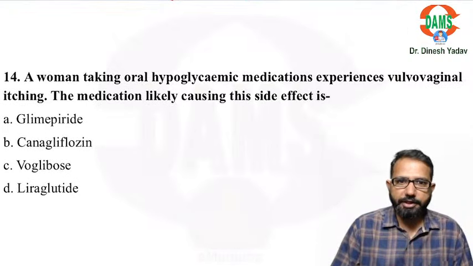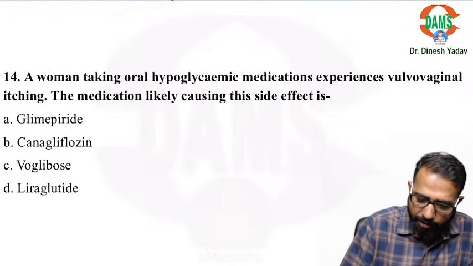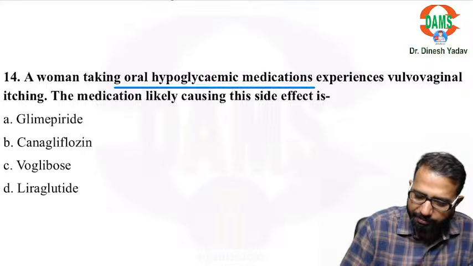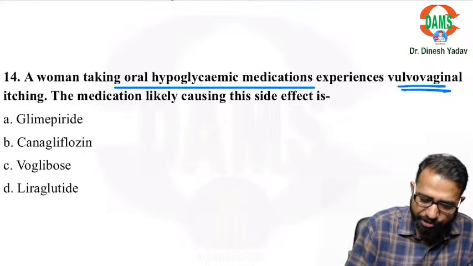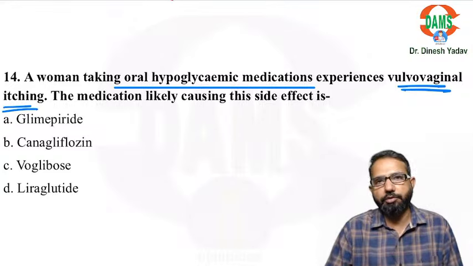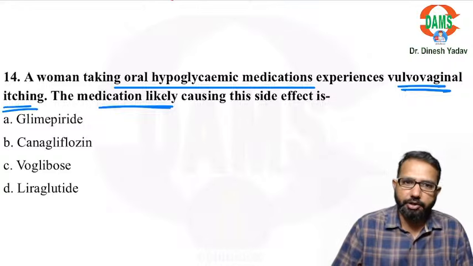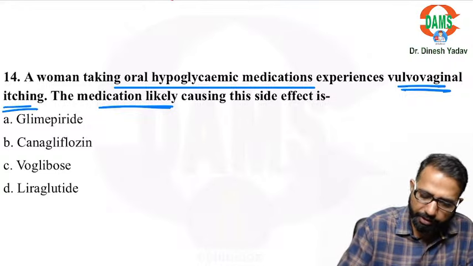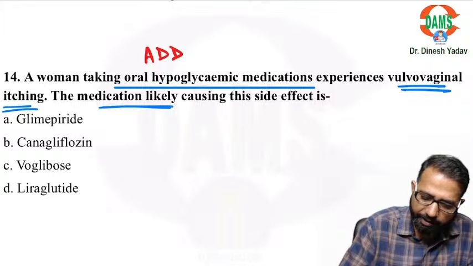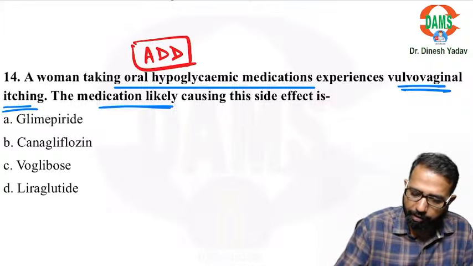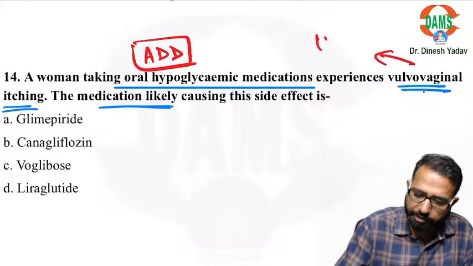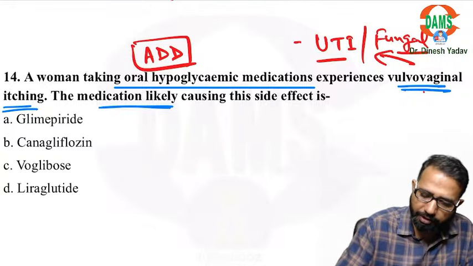Okay. Next, a woman taking oral hypoglycemic medication, diabetic medication, experiences vulvovaginal itching. So itching in the vulval or vaginal region. What is most likely causing this side effect? So guys, don't forget the anti-diabetic drugs. Very important. We are talking about the vulvovaginal region, which means risk of UTI, urinary tract infection, or fungal infection, vaginal candidiasis. That is seen due to glycosuria.